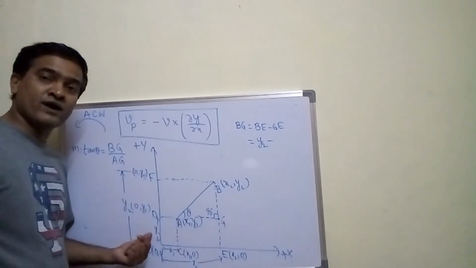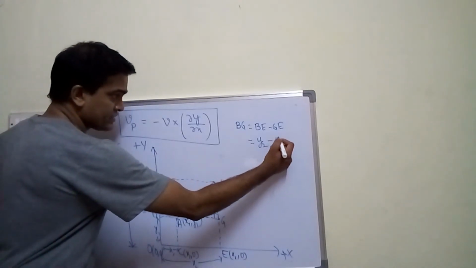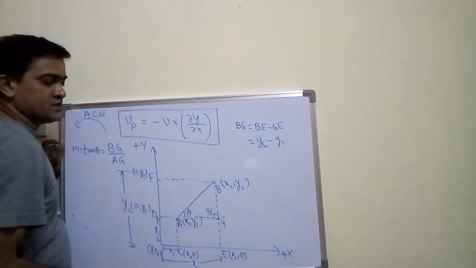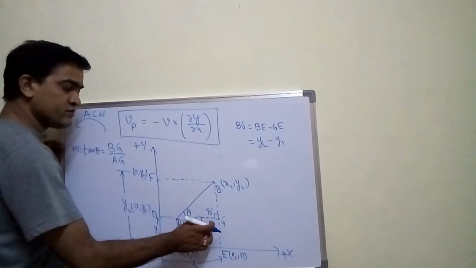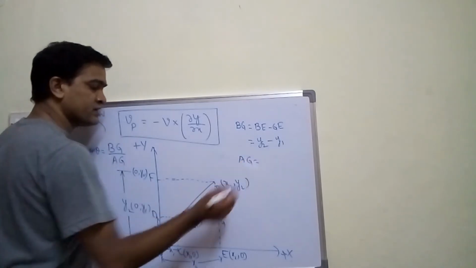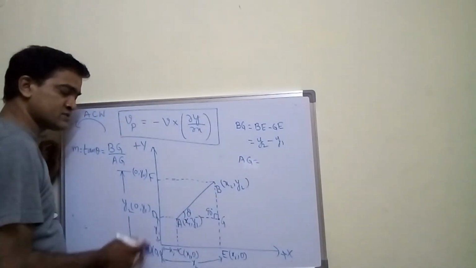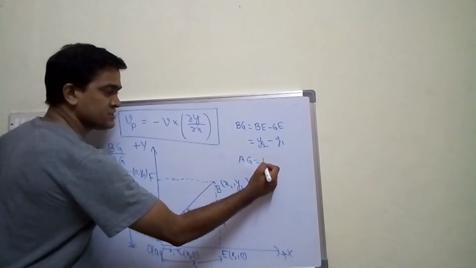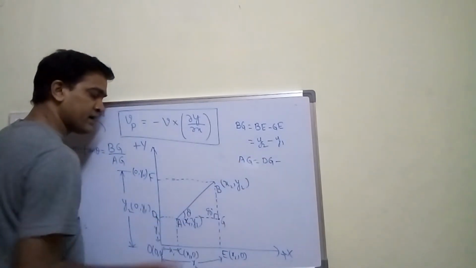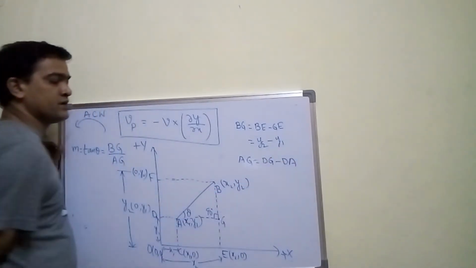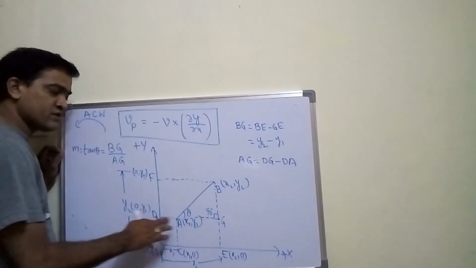All are equal to what? Y1. So here I can write Y1. So BG value is Y2 minus Y1. Similarly, I want to find out the value of AG. How to find out AG? Here you have AG, this point is D. I can write AG as DG minus DA.